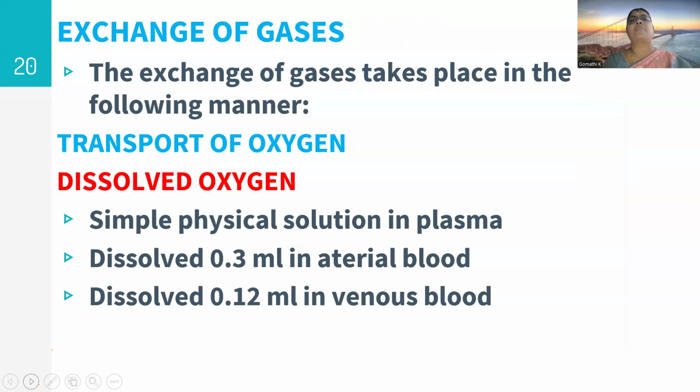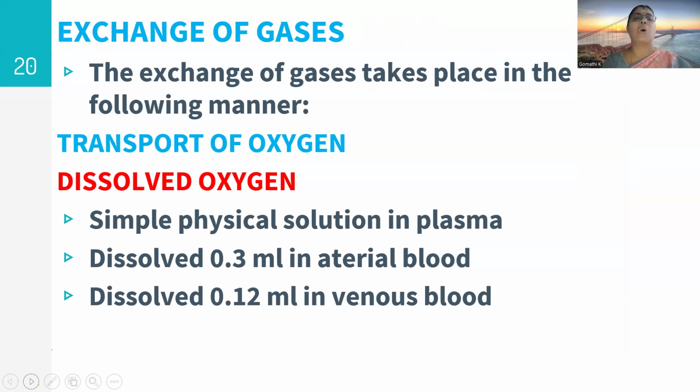Exchange of gases. Both inhalation and exhalation result in exchange of gases. The exchange of gases takes place in the following manner. First, transport of oxygen. Oxygen is transported in two forms.